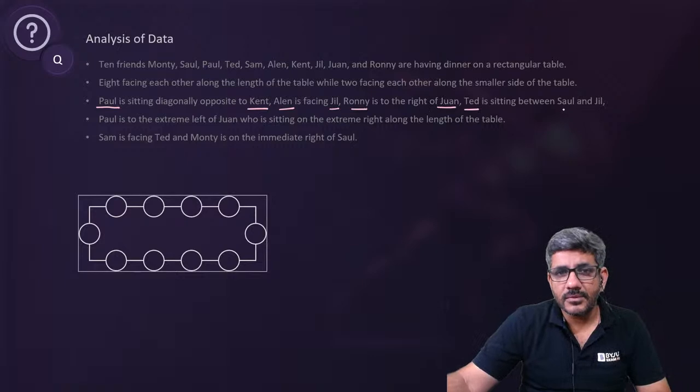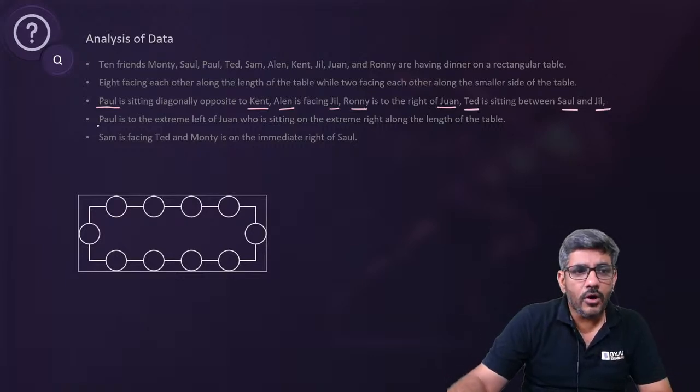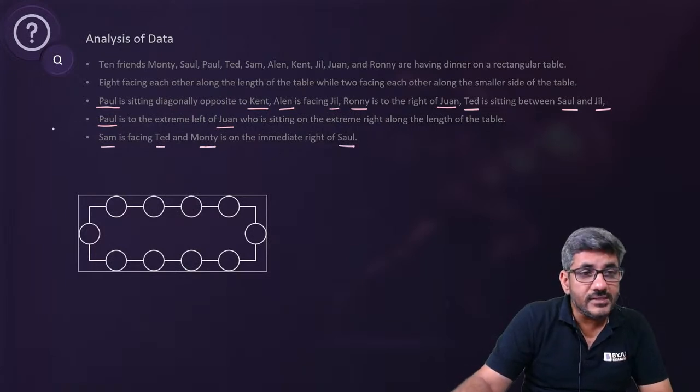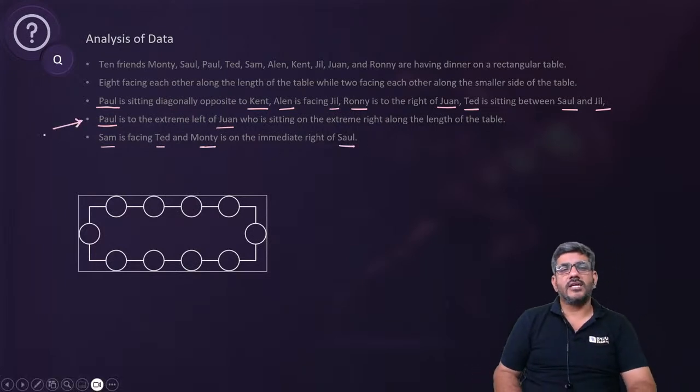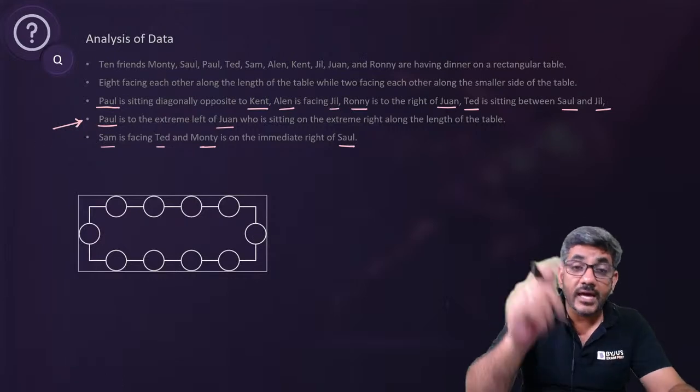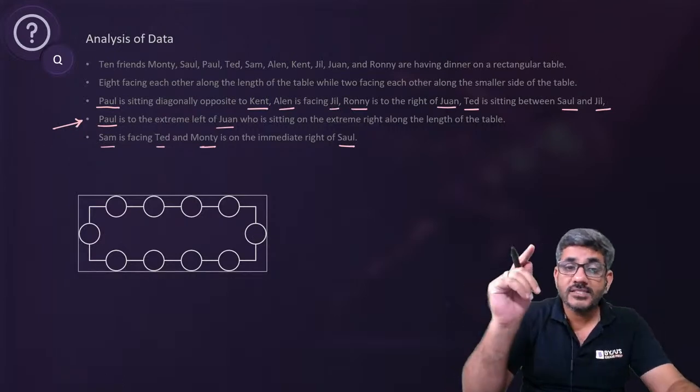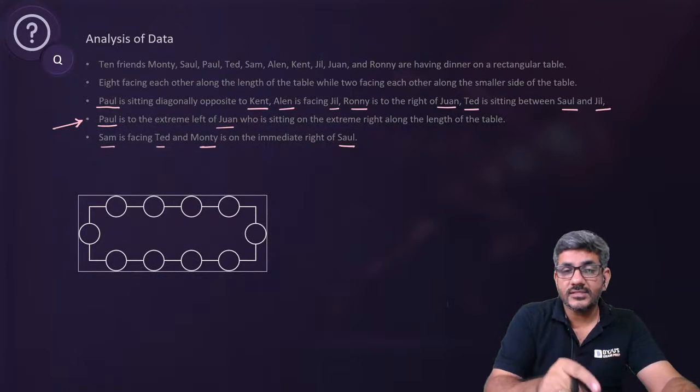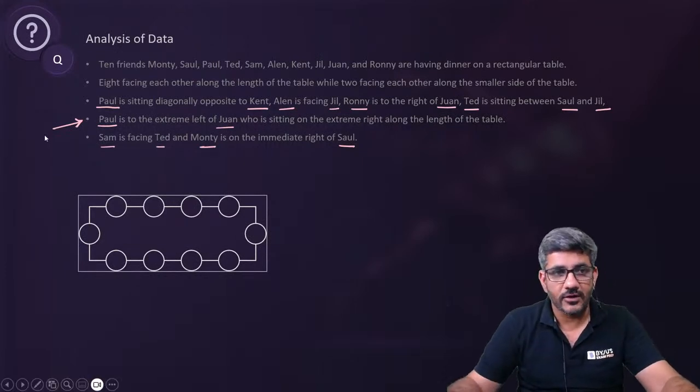Ted is sitting between Saul and Jill. Paul is to the extreme left of Juan, who is sitting on the extreme right along the length of the table. Sam is facing Ted. Monty is on the immediate right of Saul. This is the only information which is given to me according to the side of the table. On which side are they? Start with this statement. This is the best statement for you to start with.